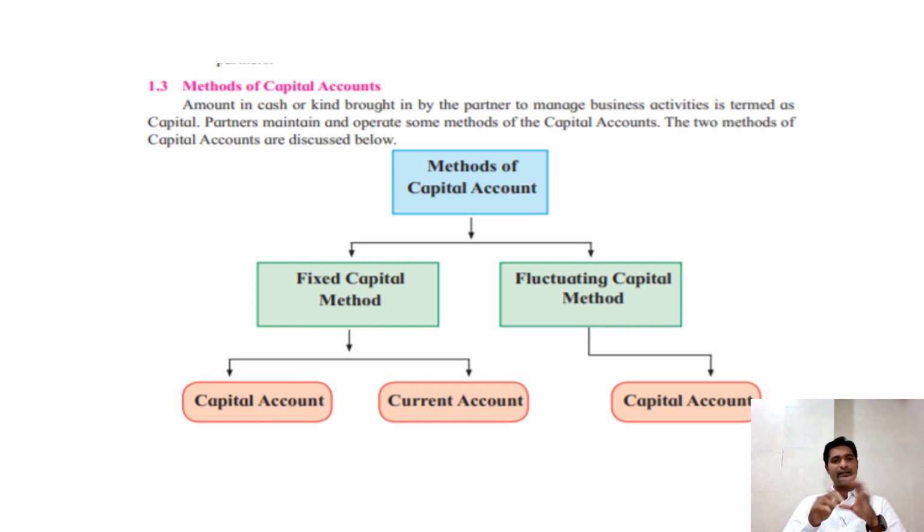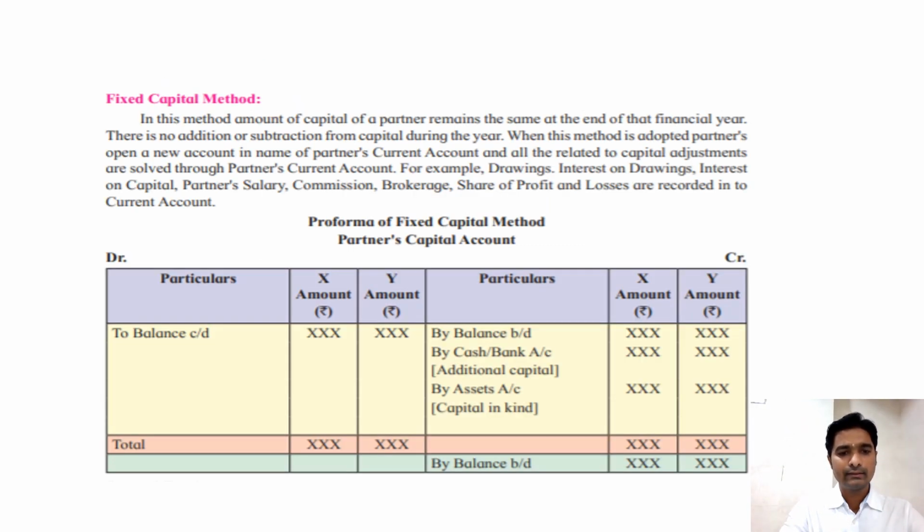Now, when we want to maintain the capital account, there are 2 methods of maintaining capital account. One is the fixed capital method and the second is the fluctuating capital method. Now, first we will talk about the fixed capital method. So when we talk about the fixed capital method, the fixed capital method means the capital is kept fixed,